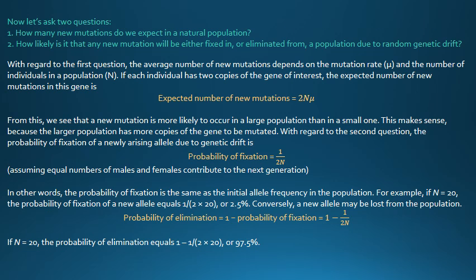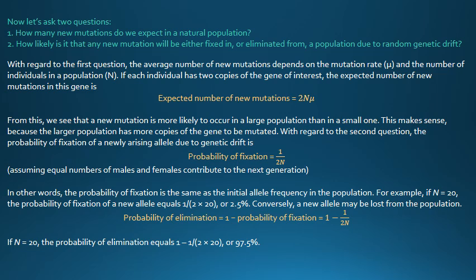Now let's ask two questions. Number one, how many new mutations would we expect in a natural population? And number two, how likely is it that any new mutation will be either fixed or eliminated from a population due to random genetic drift?